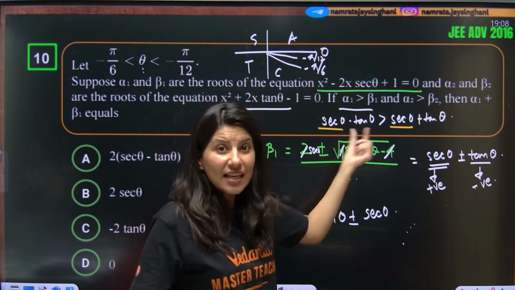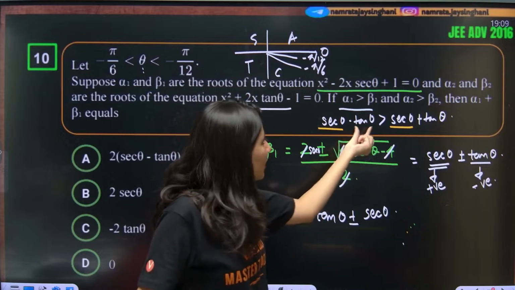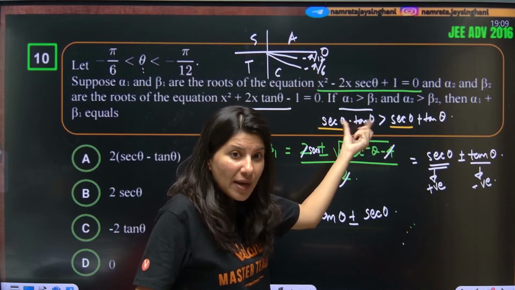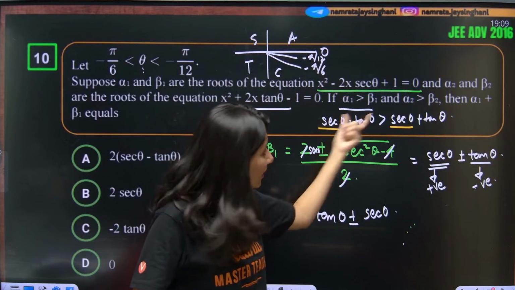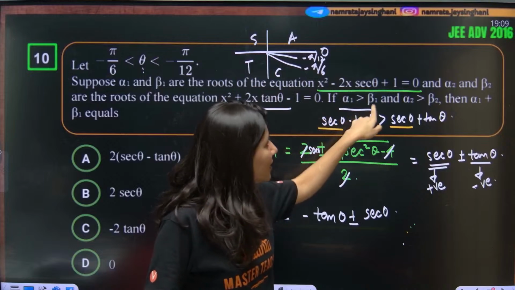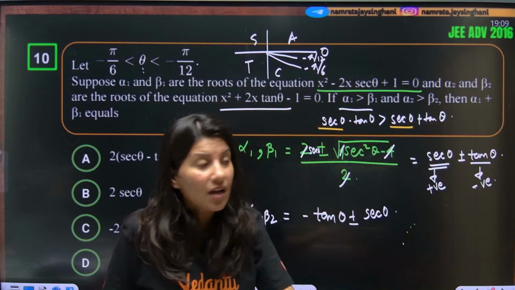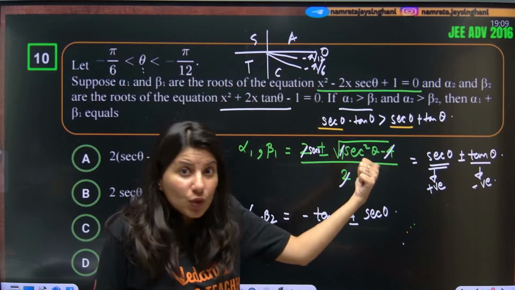But tan theta is a negative quantity, so if you put it in, minus minus will become plus. So this thing is positive and this thing is negative. Obviously this will be alpha 1 and this will be beta 1, because alpha 1 is the bigger, so whatever is positive gets assigned to alpha 1.